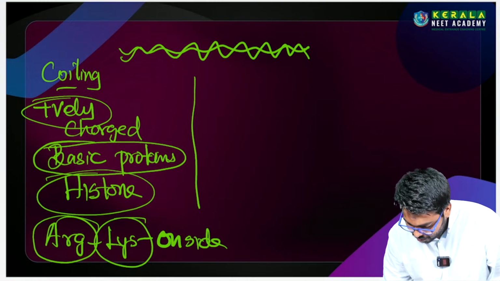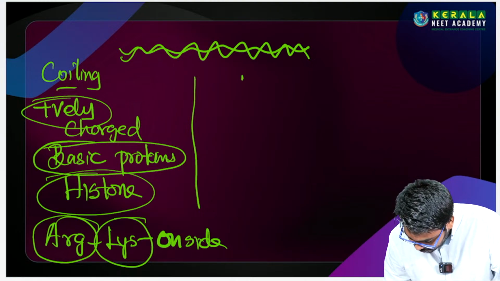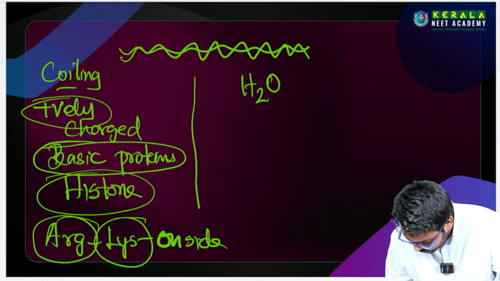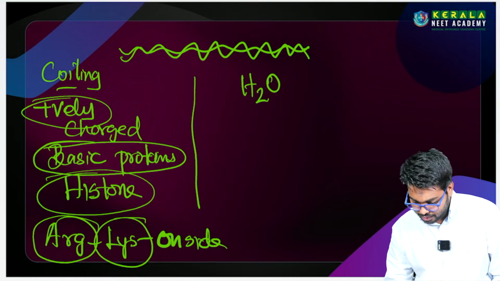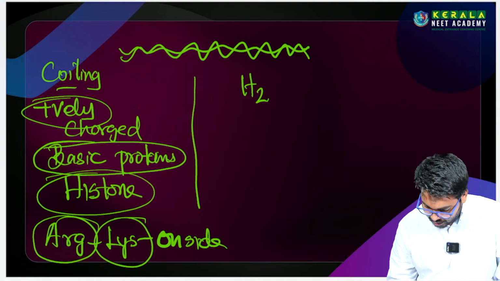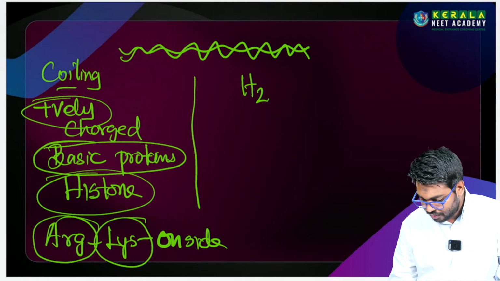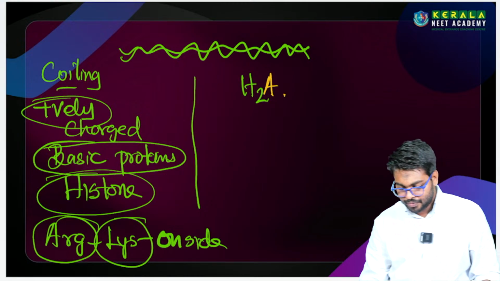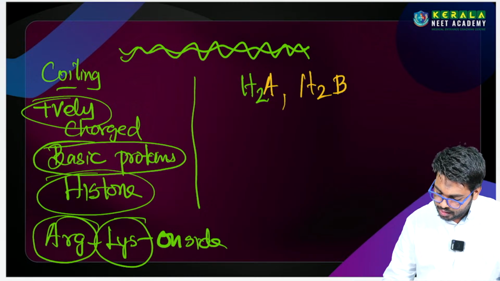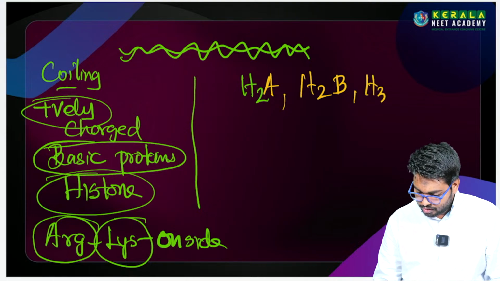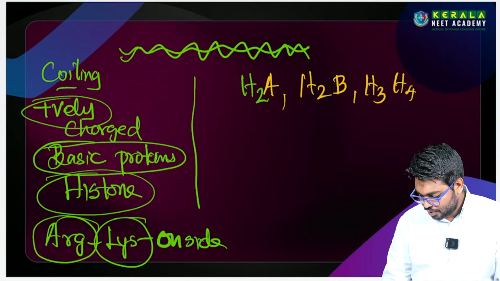Understood? Now, the histone is not actually divided. The histone consists of different subunits: H2A, H2B, then H3, then H4.